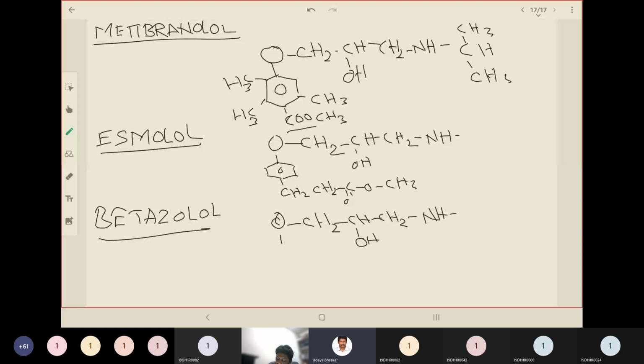COO is nothing but C double bond O. COO and C double bond O are both the same. Okay, so this is the aryl portion for esmolol.